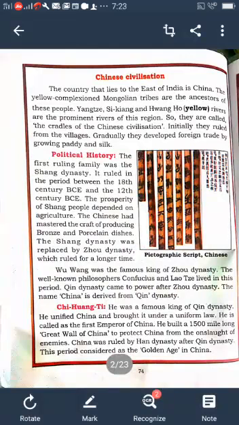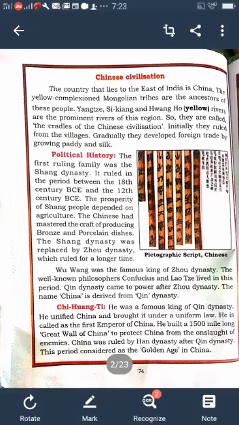China was ruled by the Han dynasty after the Qin dynasty. The period is called the Golden Age in China. Which period is called the Golden Age? The Han dynasty period. The famous ruler of the Han dynasty was Wu Ti, who established a vast empire. Foreign trade gained importance under his rule. There was a great demand for silk in Rome.